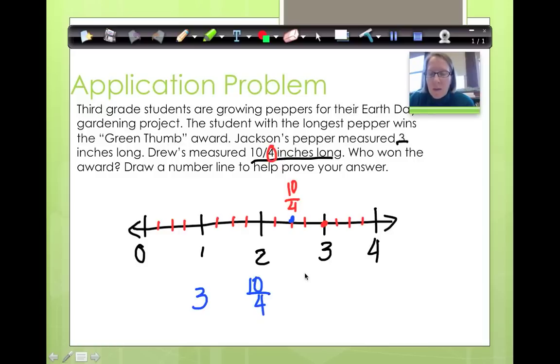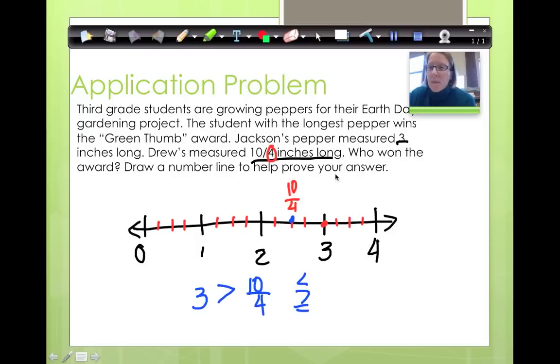Now remember, we can use less than, greater than, or equal. And what would we put here? Which one is my larger, which one's further away from 0 on the number line? That would tell me that's the largest one. Well, 3 is larger than this, so the crocodile eats the larger one. So we would say 3 is greater than 10/4.